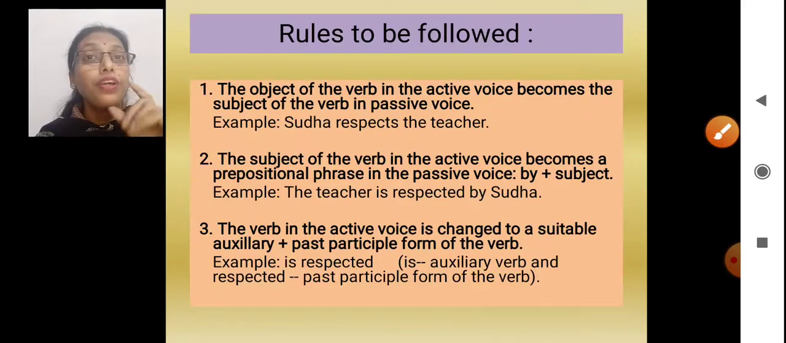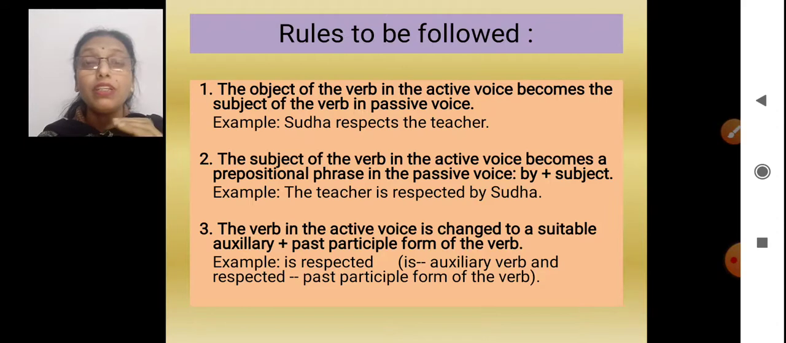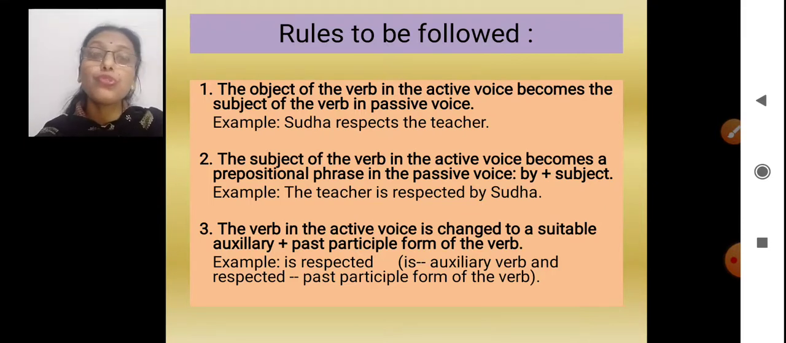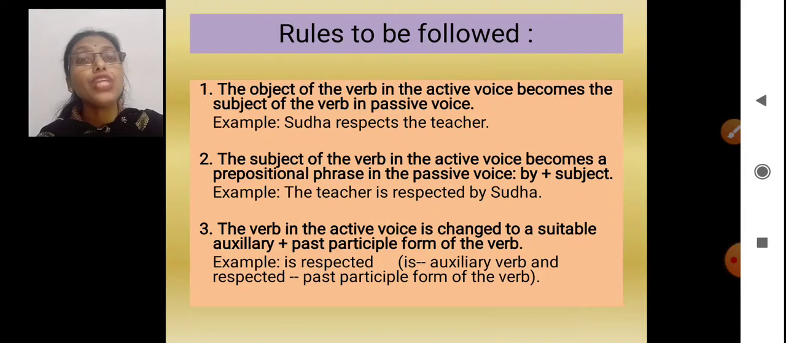Okay. Now, ma'am has told you how to make the changes. But ma'am, how would we know how to write the passive from the active? So certain rules you have to follow. Let's see the first one. The object of the verb in active voice becomes the subject of the verb in passive voice.